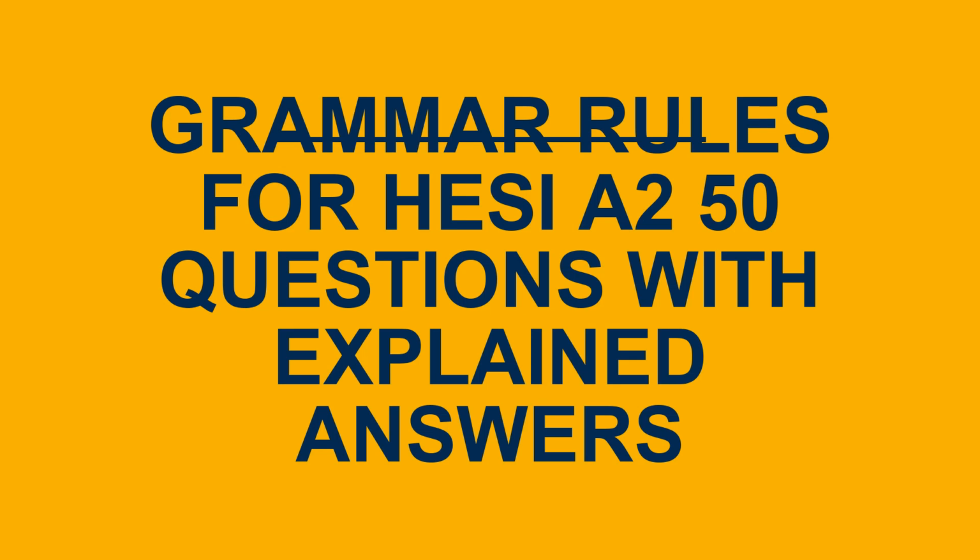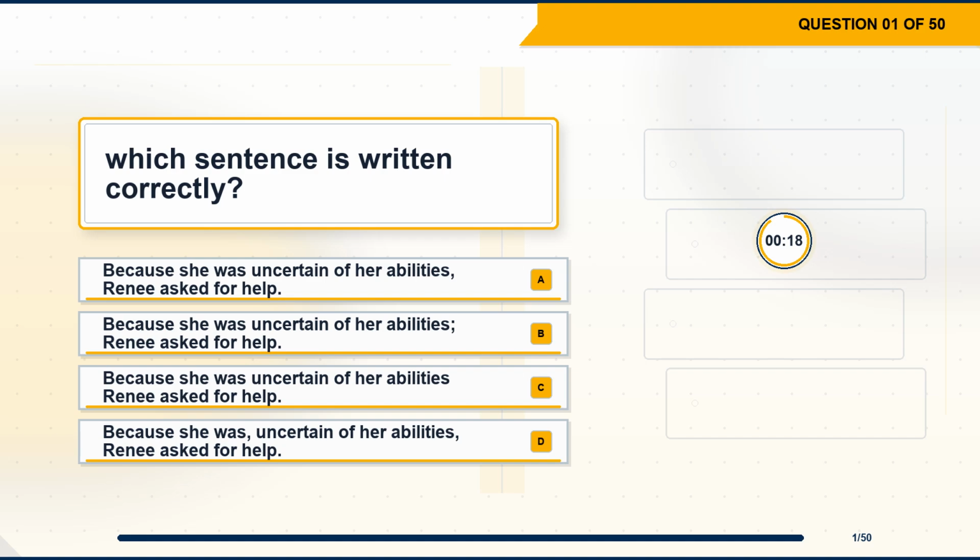Grammar rules for HESI A2, 50 questions with explained answers. Question 1. Which sentence is written correctly? Option A. Because she was uncertain of her abilities, Renee asked for help. Option B. Because she was uncertain of her abilities, Renee asked for help. Option C. Because she was uncertain of her abilities, Renee asked for help. Option D. Because she was uncertain of her abilities, Renee asked for help.